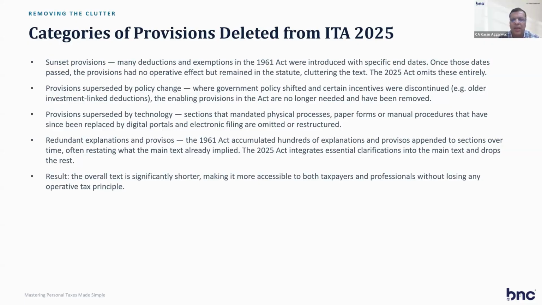Third, technology that mandated physical processes, paper forms, manual procedures, because now returns are e-filed. So all the rules mentioned in the old forms and old act are deleted, because now we have electronic filing. So all the rules are as per digital formats. Redundant explanations and provisions are also deleted. And as a result, the overall act is significantly shorter, making it more accessible to both taxpayers and professionals without losing any operative tax principle.